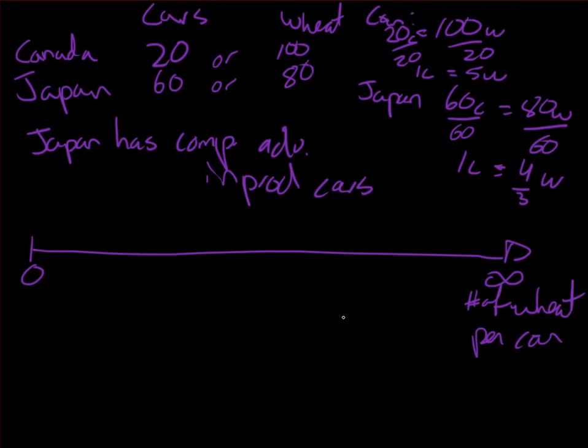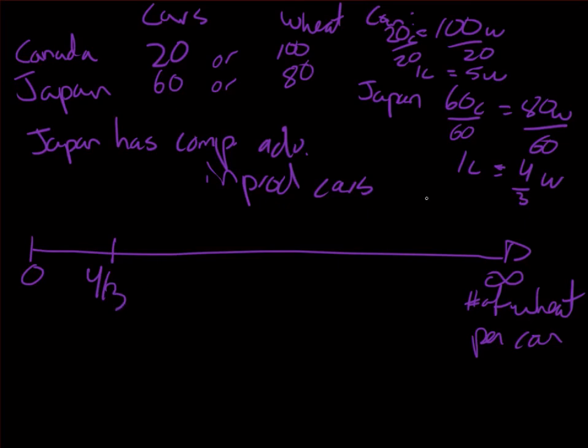Well, what is that threshold amount of wheat that Japan has to obtain to be willing to trade a car for the wheat? Well, that threshold actually is linked to its opportunity cost. If Japan decides to produce wheat on its own and decides to give up the production of one car, it will obtain 4/3 unit of wheat. So here, 4/3.